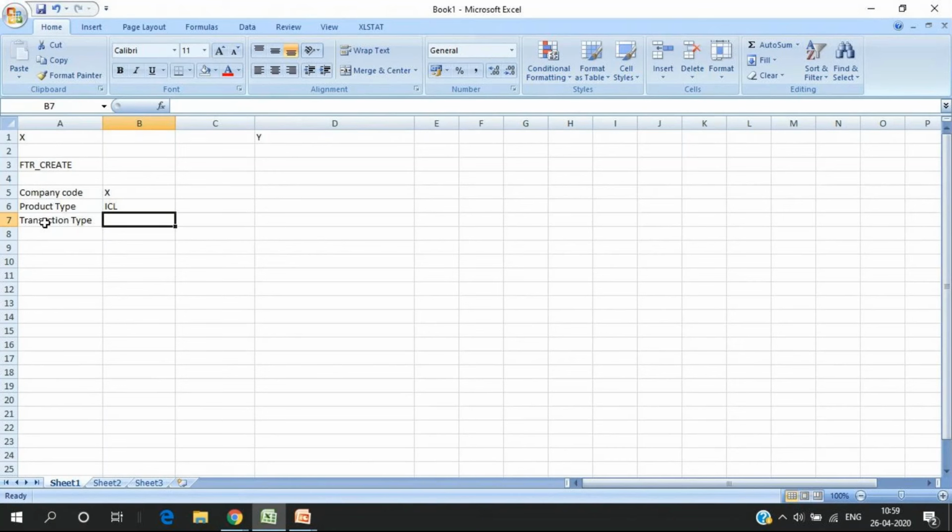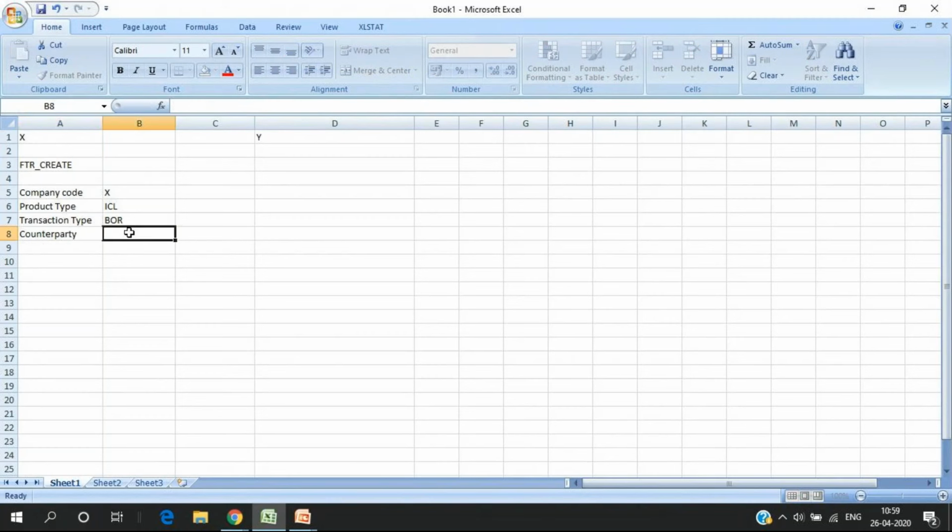Now my X needs money. So X is a borrower. So I create a transaction type, say BOR. Or if you are comfortable with 100 to 100, you can do that, but the naming convention makes it simpler. It is BOR. So my company X creates a product type intercompany loan with a transaction type borrowing because it needs money. And next, the counterparty, with whom it creates a trade.